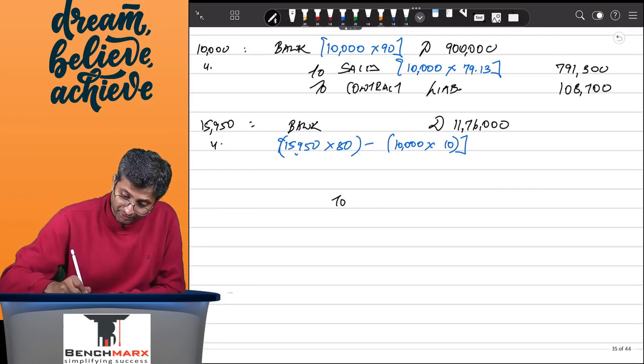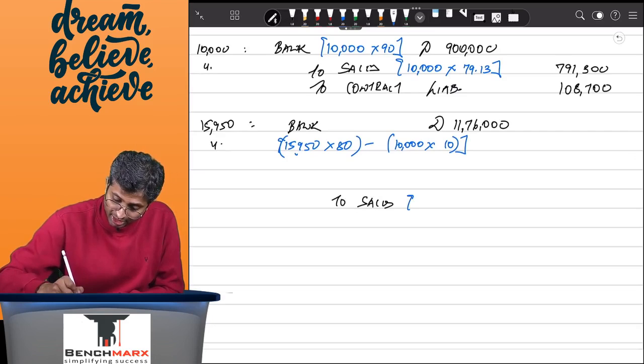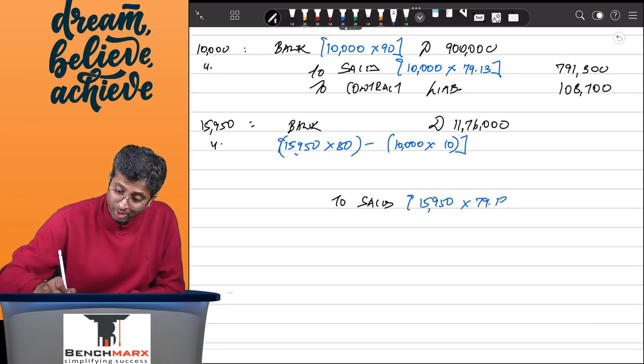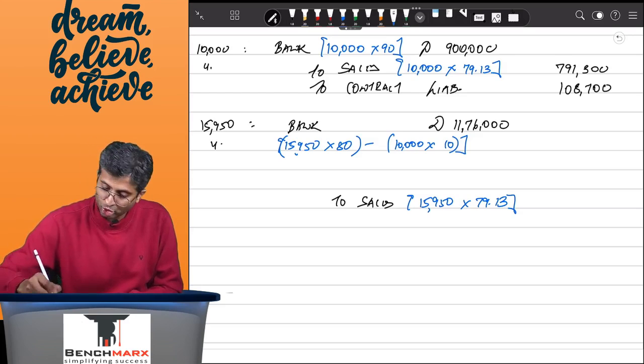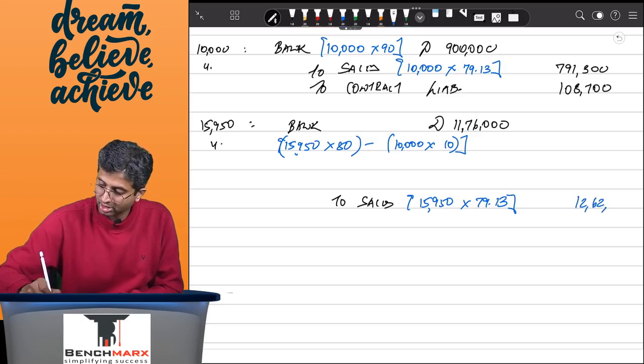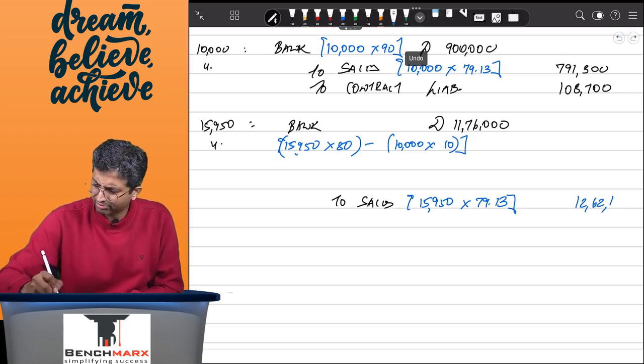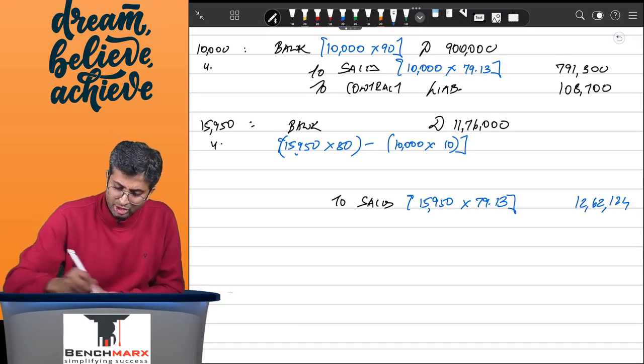To, we'll leave a couple of lines. To sales, you will still say that the revenue that is to be recognized is 15,950, and for every unit sold 79.13. So your revenue will be 15,950 into 79.13. This comes to 12 lakh 62,000, let's say 124. So what about the remaining?